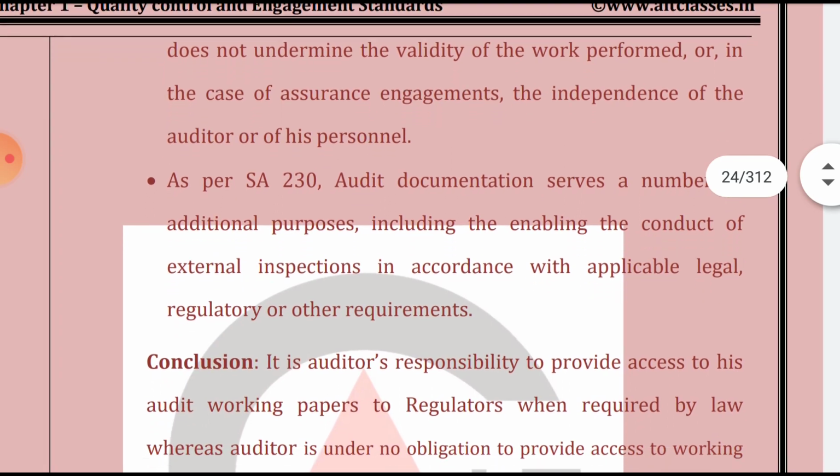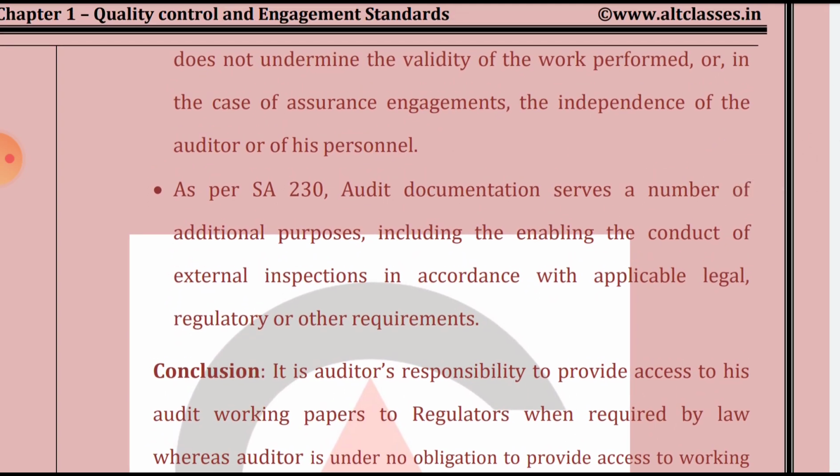that such disclosure does not undermine the validity of the work performed or, in the case of an assurance engagement, the independence of the auditor or of his personnel. So it should not breach confidentiality or undermine the validity of the work performed or the assurance engagement, and the independence of the auditor should not be affected by it.